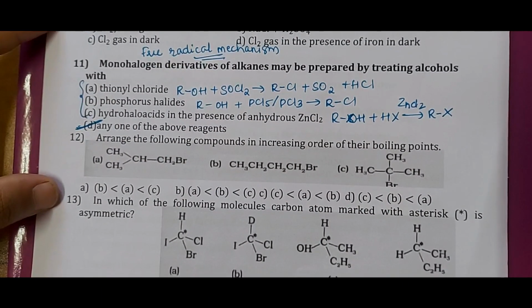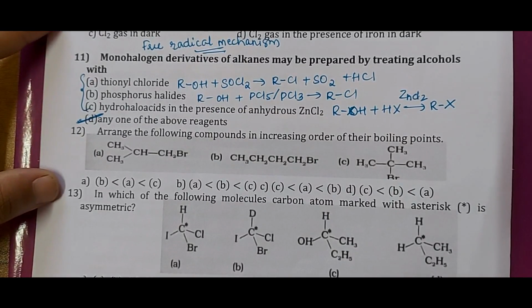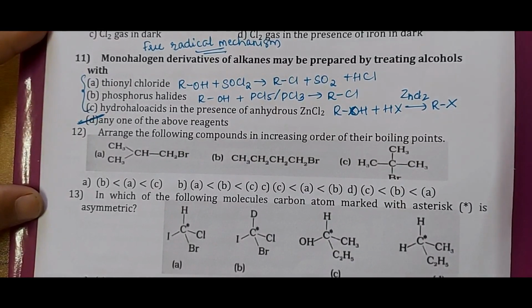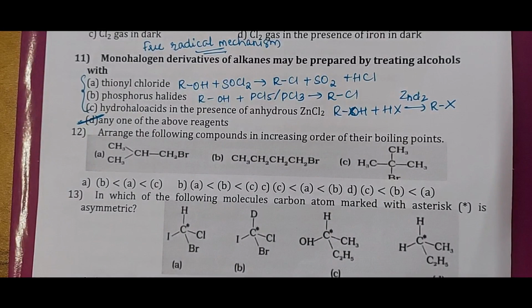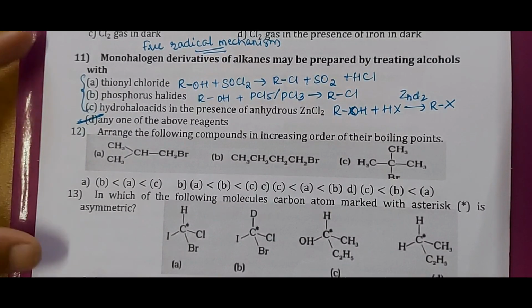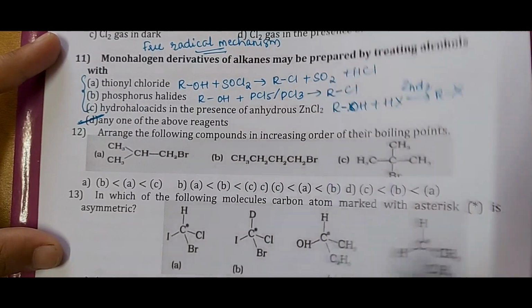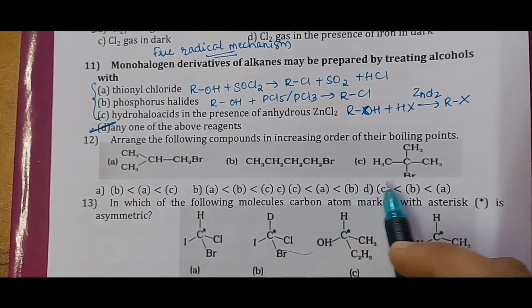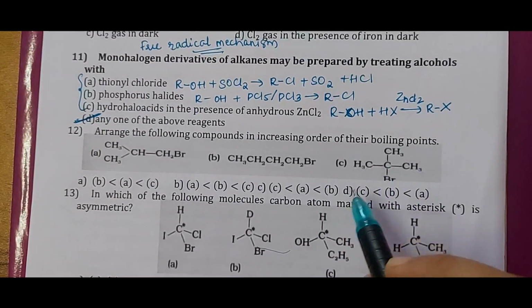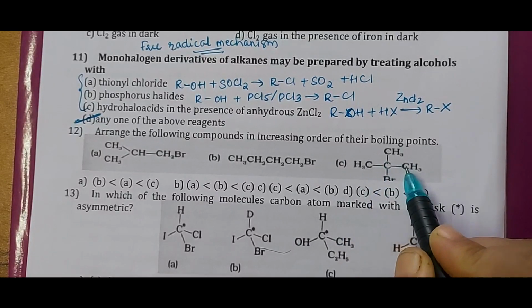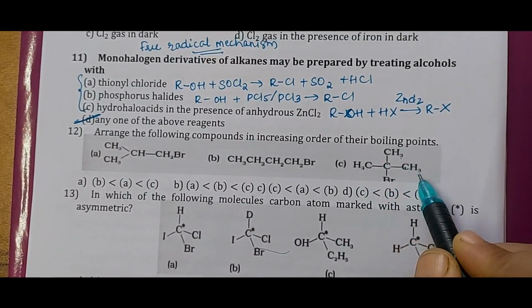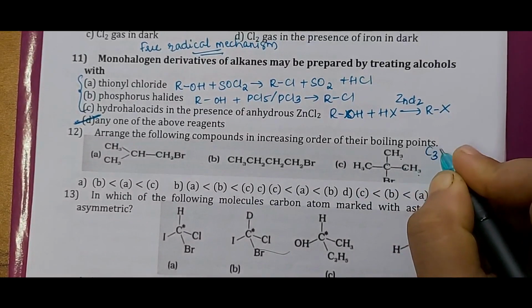Next we'll go with question number 12. Here the question is, we'll see the question as well as the structures. Arrange the following compounds in the increasing order of their boiling point. Here, there are 4 carbon atoms, 9 hydrogen atoms and 1 Br.